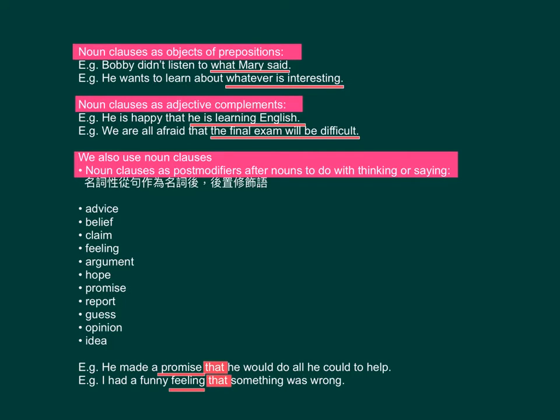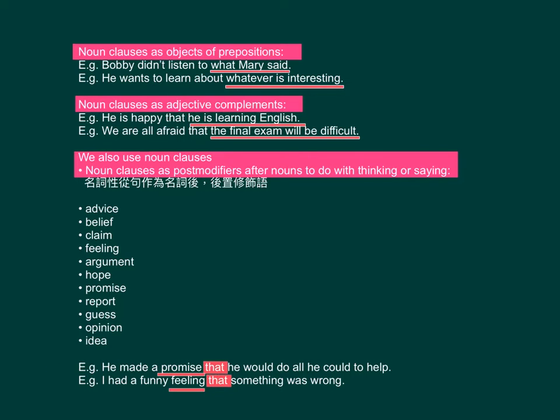We also use noun clause as post-modifiers after nouns to do with thinking or saying. 名詞性嘅從句作為名詞後，後置修飾語, such as advice, belief, claim, feeling, argument, hope, promise, report, guess, opinion, and idea.